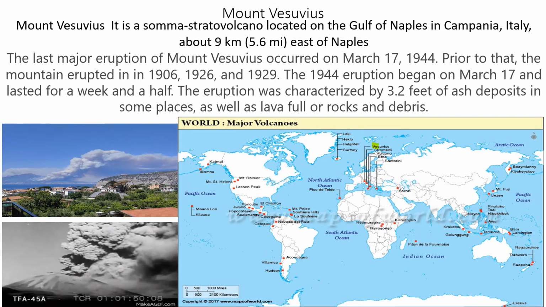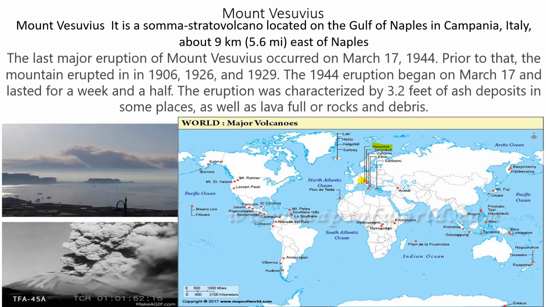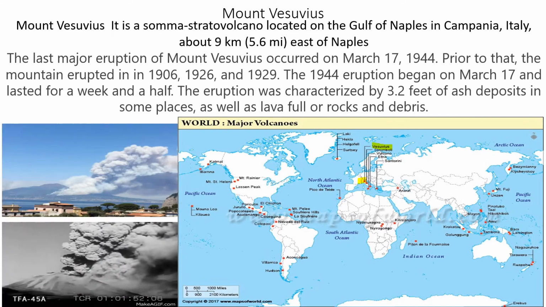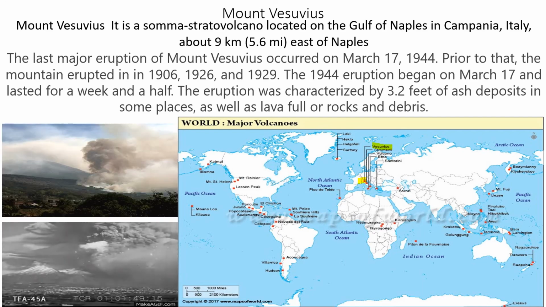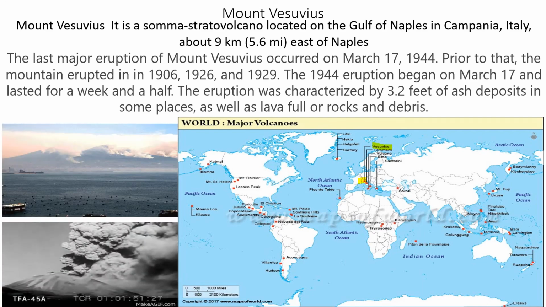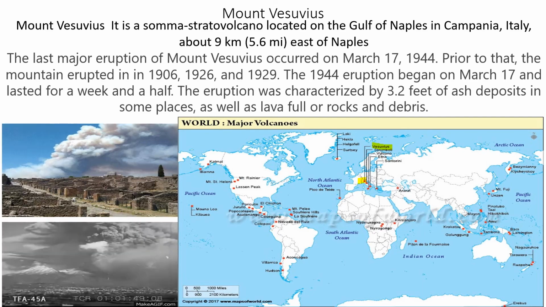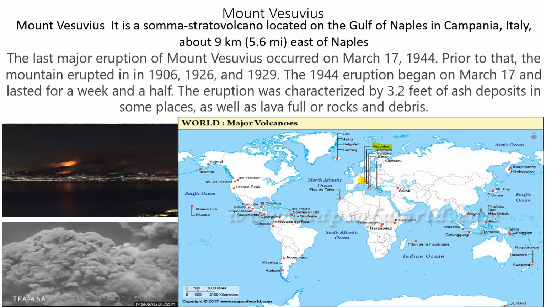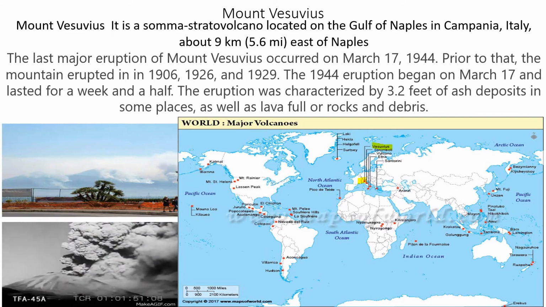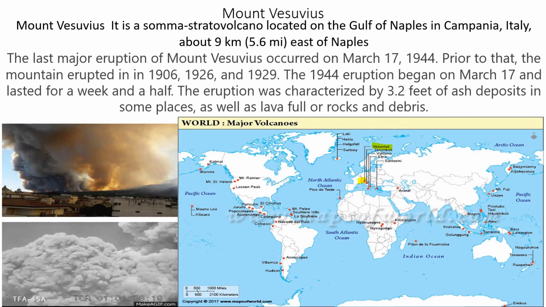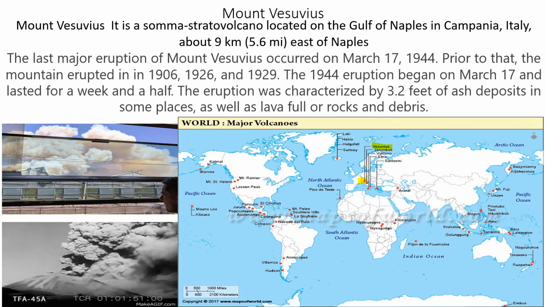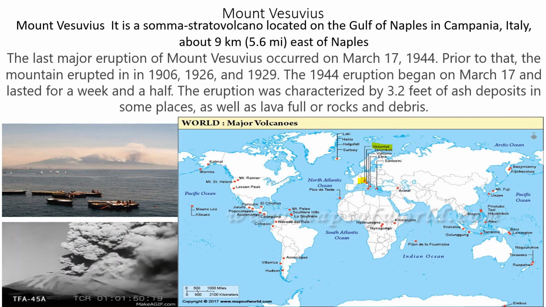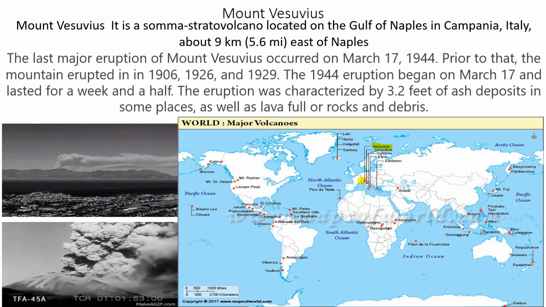Okay, here it is. But here is the place. It is just next to Stromboli. Major eruptions occurred on March 17th, 1944. The last eruption was in 1944. But prior to that, that mountain erupted in 1906, 1926 and 1929. The 1944 eruption began on March 17th and lasted for a week and a half, that is, roundabout 10 days. Okay? 10 and a half days.